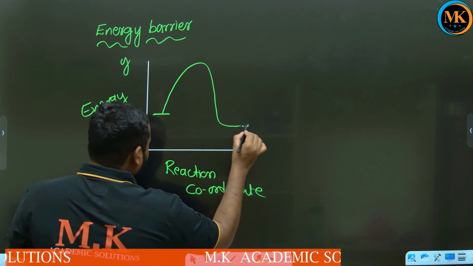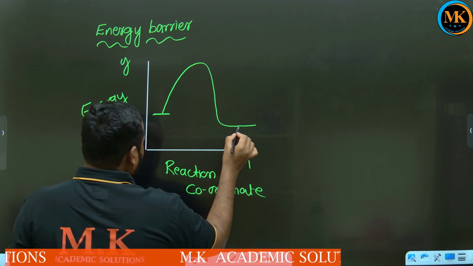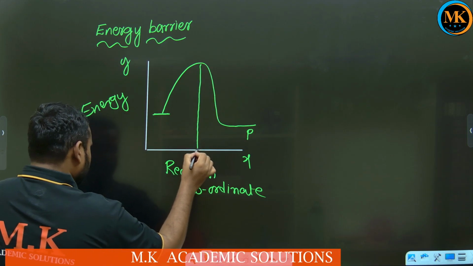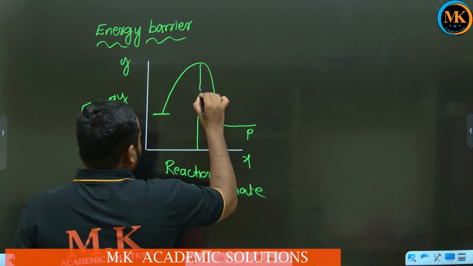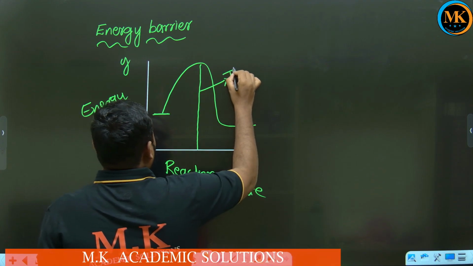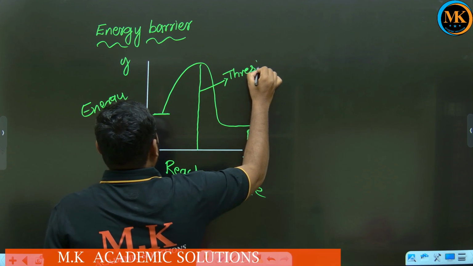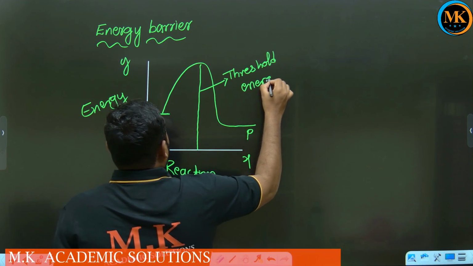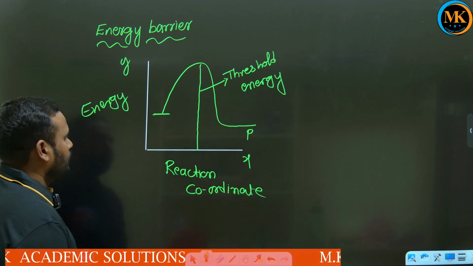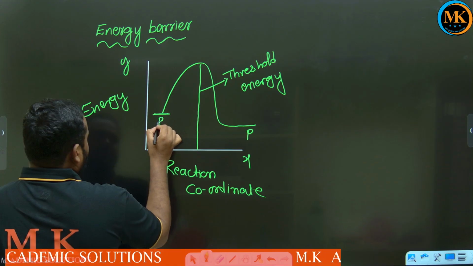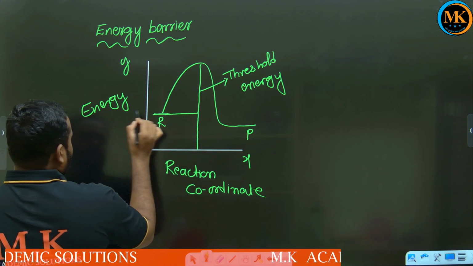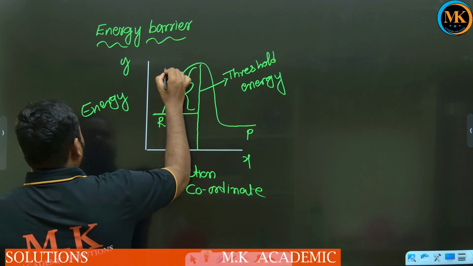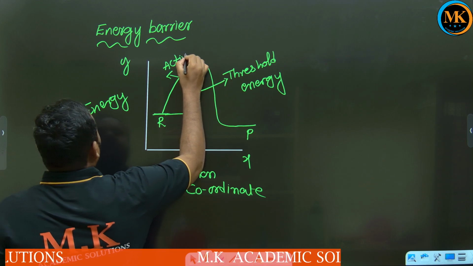Now here, these are the reactant molecules. These reactant molecules are going to be converted into product. This is the product, and this is known as what, children? Threshold energy. And here this is the energy of reactant, the average kinetic energy of reactant, and this is known as activation energy.